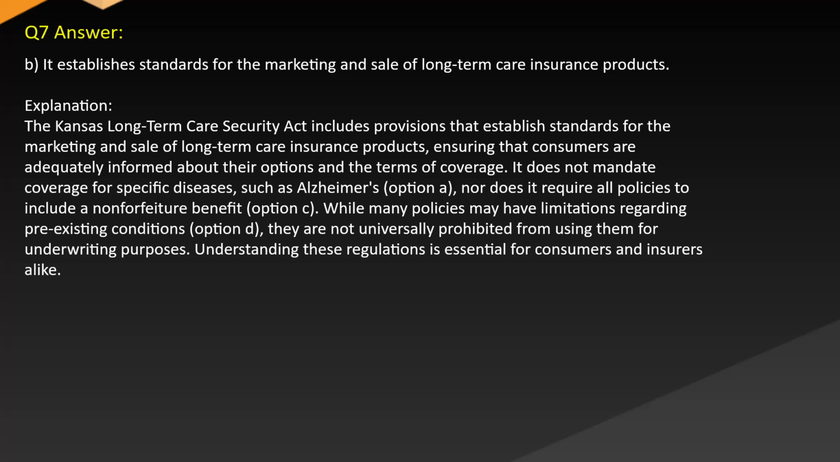It does not mandate coverage for specific diseases such as Alzheimer's, option A, nor does it require all policies to include a non-forfeiture benefit, option C. While many policies may have limitations regarding pre-existing conditions, option D, they are not universally prohibited from using them for underwriting purposes. Understanding these regulations is essential for consumers and insurers alike.